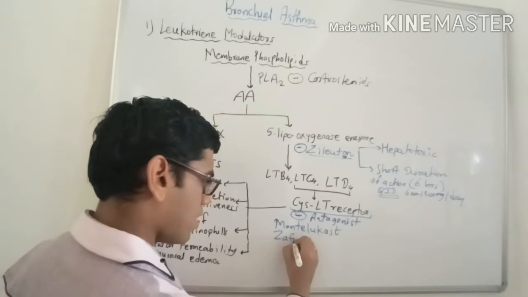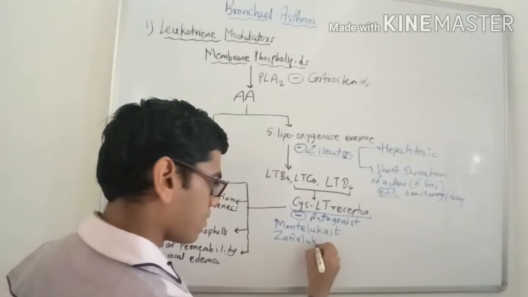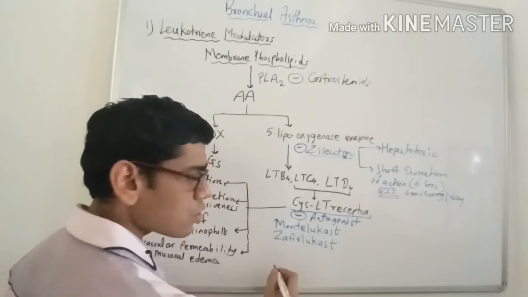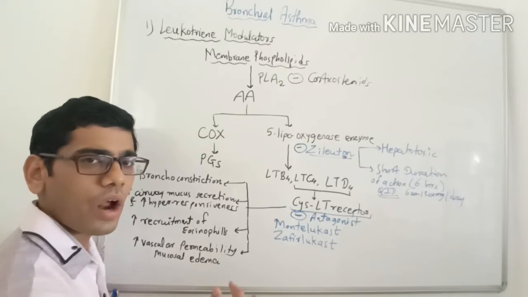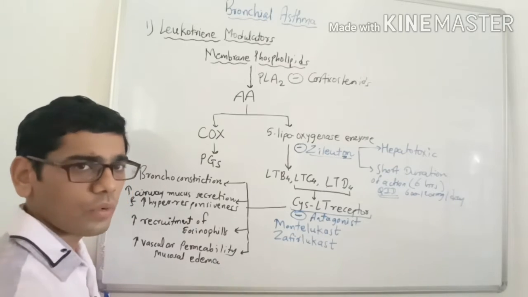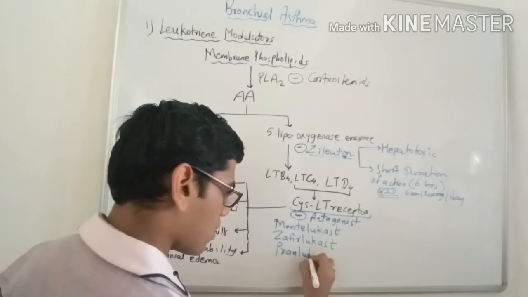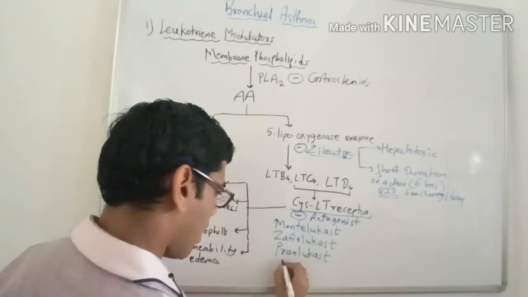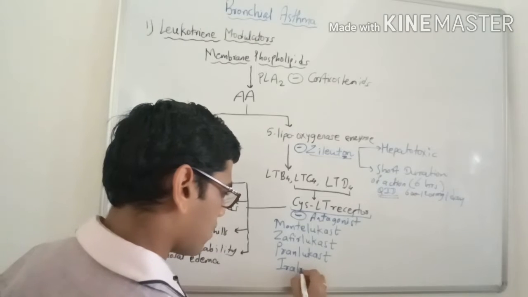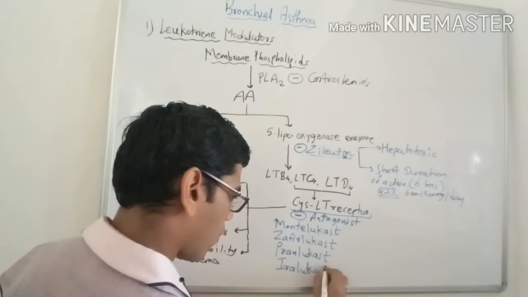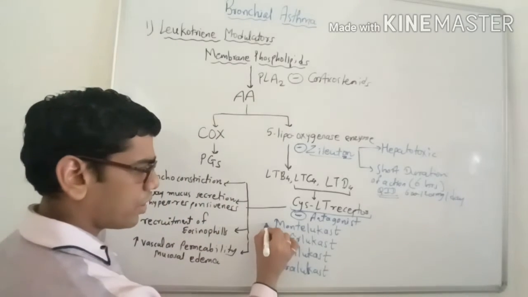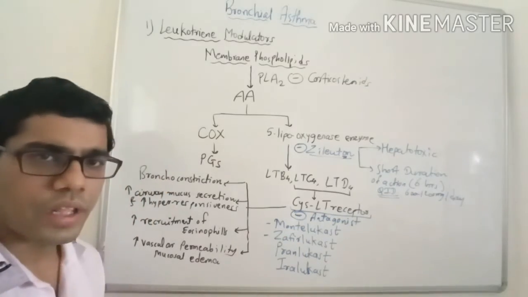Second one is zafirlukast. The next two are not very popular and not available in the US, but they are available in some other countries. They are pranlukast and iralukast. Out of these, montelukast and zafirlukast are popular in India.